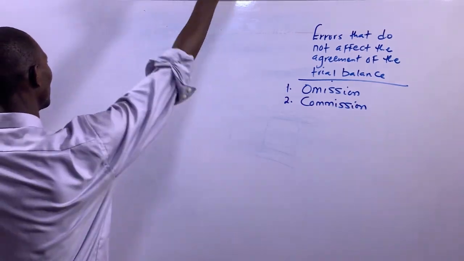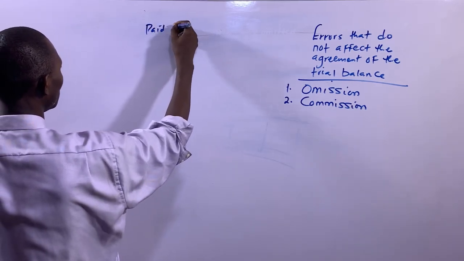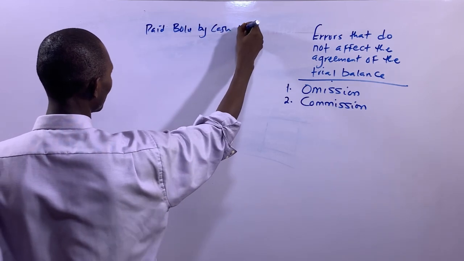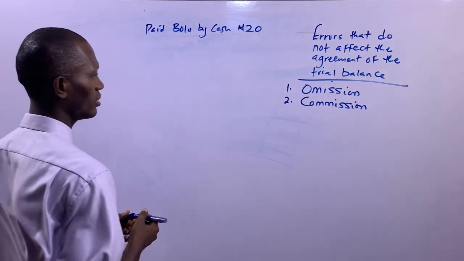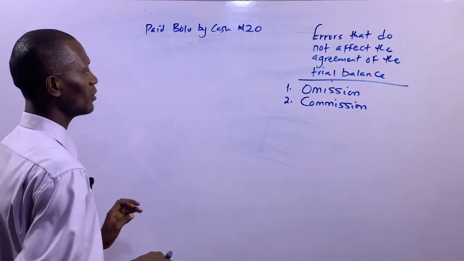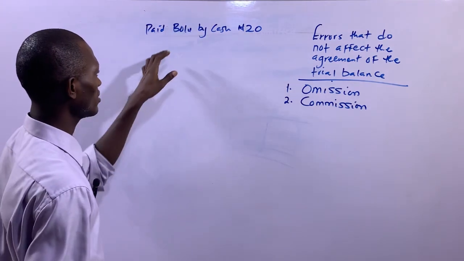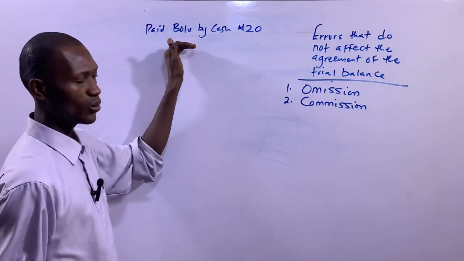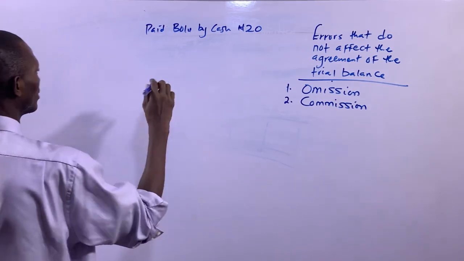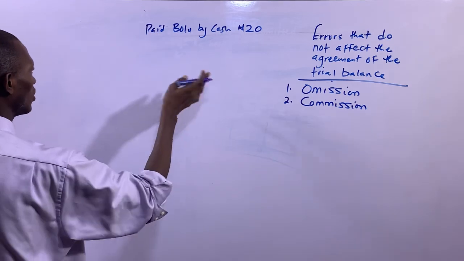Let's say there is a transaction: paid Bolu by cash, 20 naira. Now, the entries that are to be passed regarding this transaction are debit Bolu and credit cash. Those are the entries. But okay, let's try and explain the error that has occurred here.